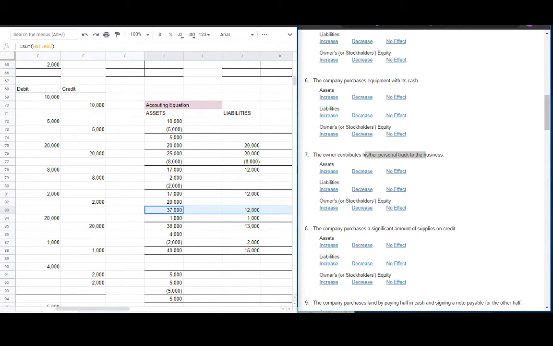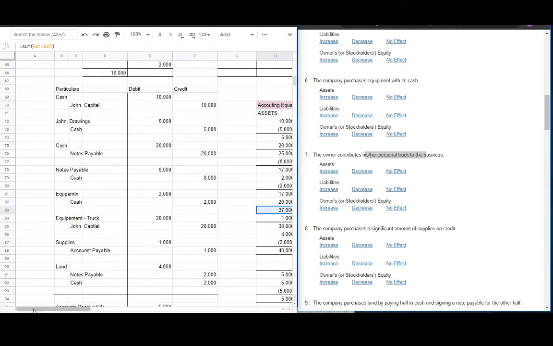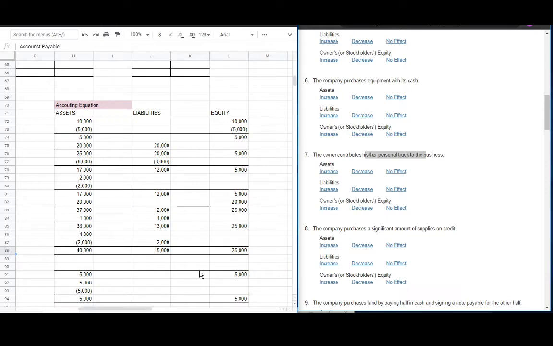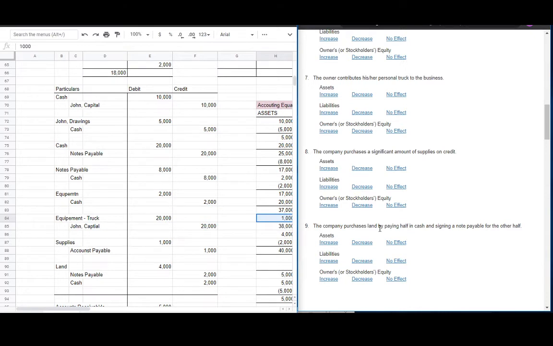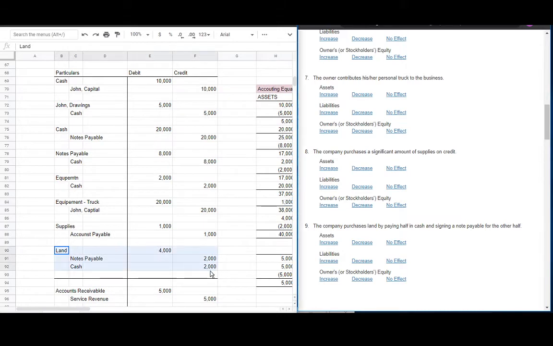Number 8, the company purchases a significant amount of supplies on credit. Yan. So supplies is going in and a liability is going in of 1,000. And let's check. Correct. Number 9, the company purchased land by paying half in cash and signing a note payable. So ano siya? Unusual siya. Kasi paying cash and the other half is paying a notes payable. Where is the land? Here.